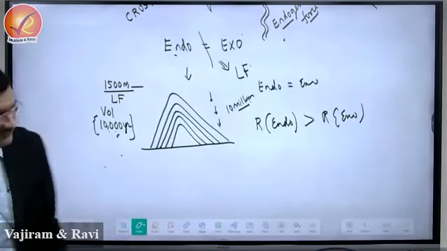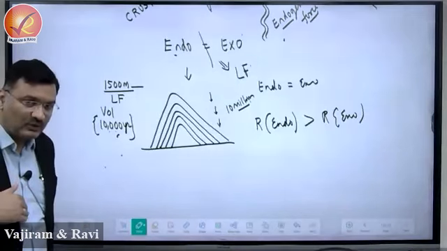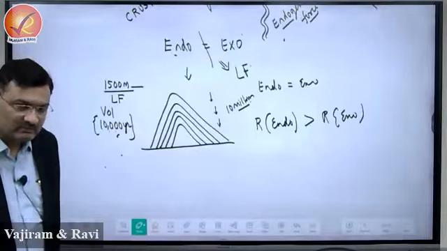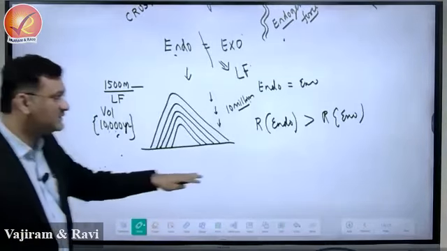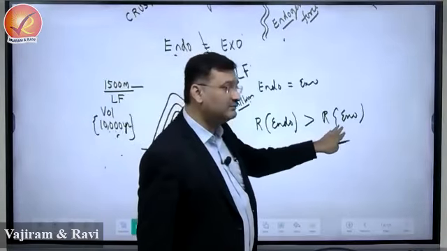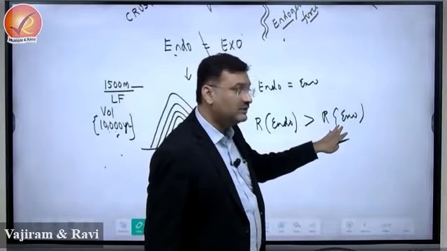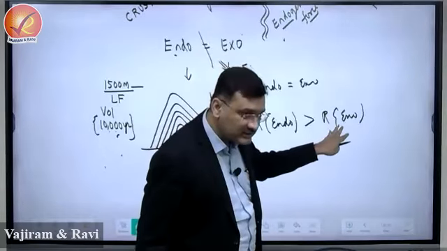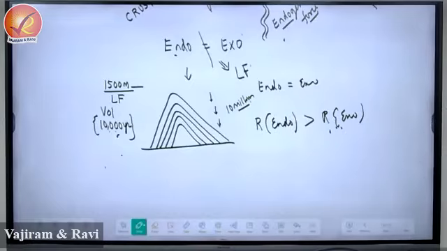Right? So what we are seeing at the surface of the earth, look at the surface of the earth. At all the places there is operation of exo, right? But the landforms are not the same. Why are landforms not the same? The intensity of exogenetic forces at all the places is not uniform. The intensity of exogenetic force keeps on changing. This is explaining to us the diversity or non-uniformity of Earth's surface.